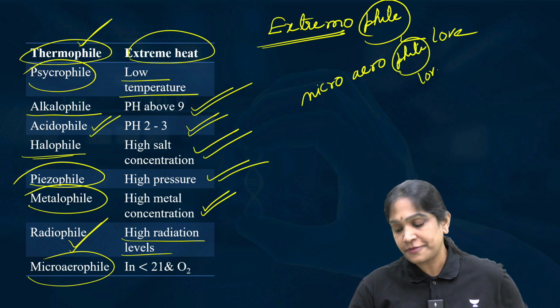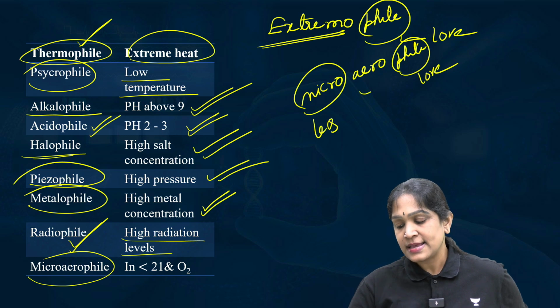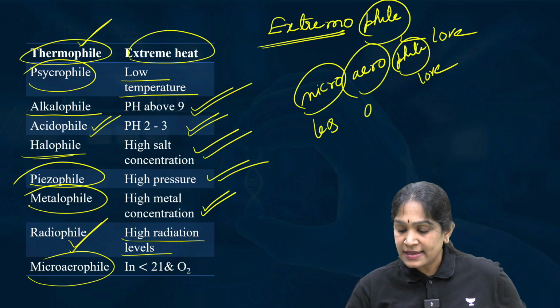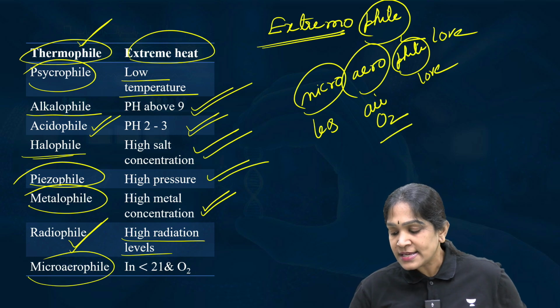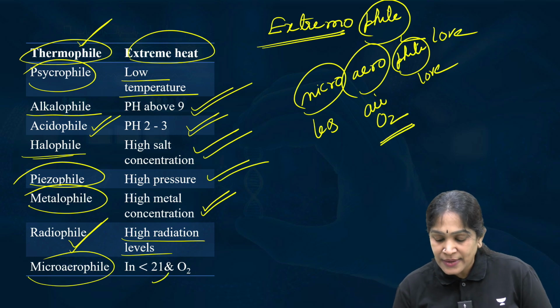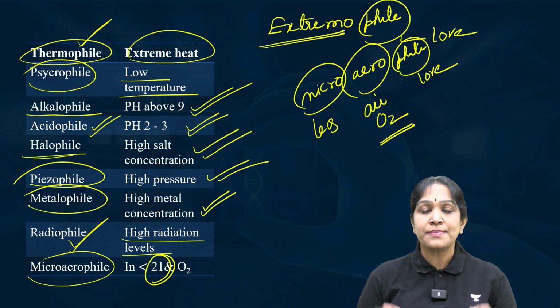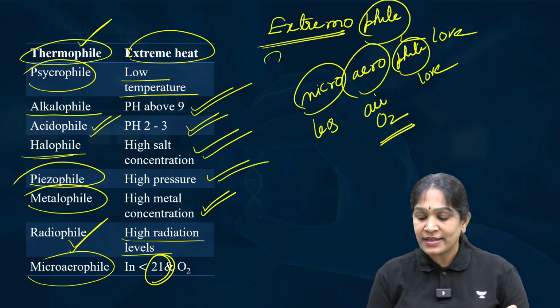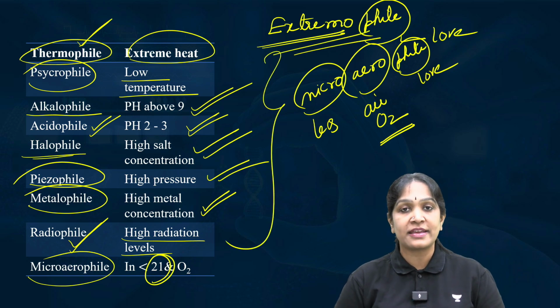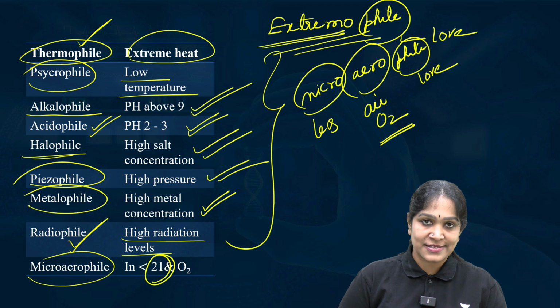Phile means love, micro means less, aero means air. Air in this context means oxygen. When the oxygen levels are less than 21%, these microorganisms can live. For all these microorganisms, a common word that we can give is extremophiles.